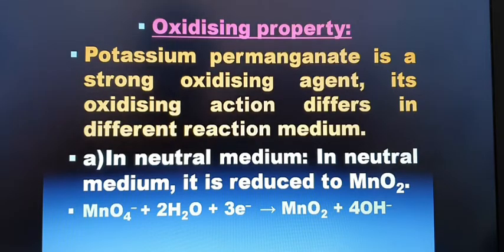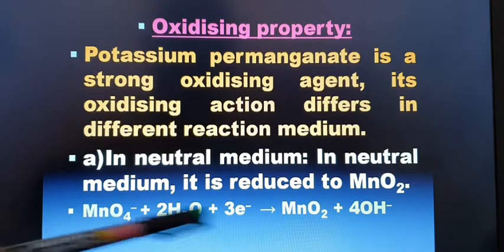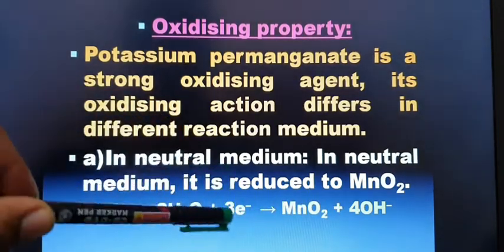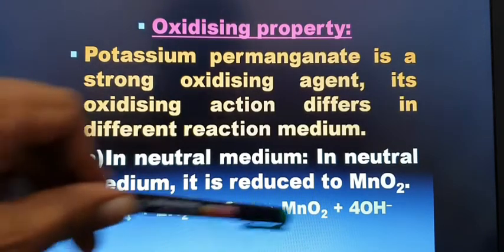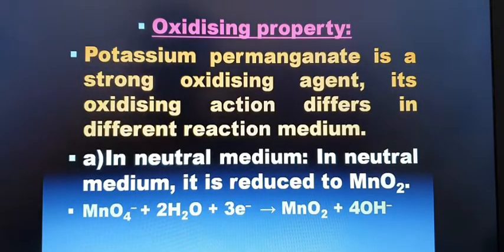MnO4 minus, permanganate ion, is reduced into MnO2. Gain of electron is called reduction. And how to balance this equation, how to write the equation, I will explain in detail separately.